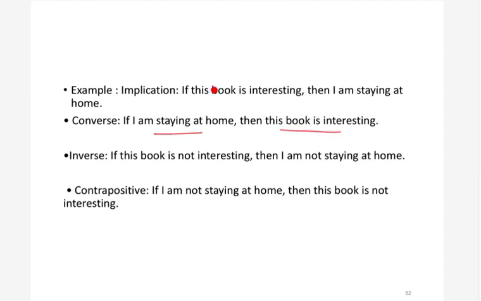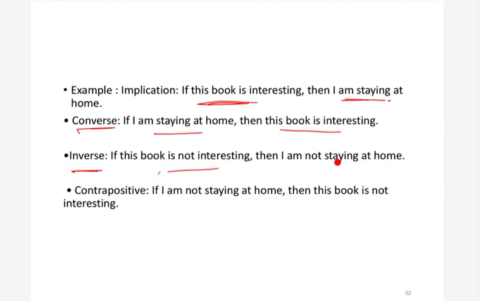Now what will be the inverse? For the inverse, all you have to do is just complement them. For example, if this book is interesting, then I am staying at home. So the inverse will become, if this book is not interesting, then I am not staying at home. Now what will be the contrapositive? For the contrapositive, you interchange them and then complement them. So it will become, if I am not staying at home, then this book is not interesting.